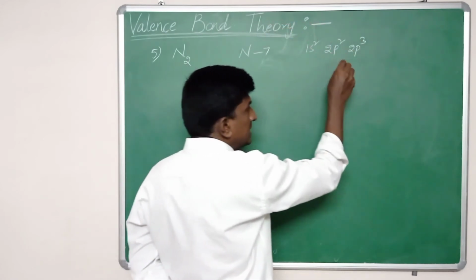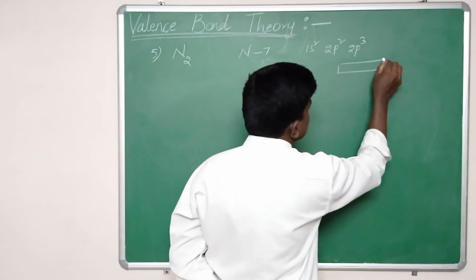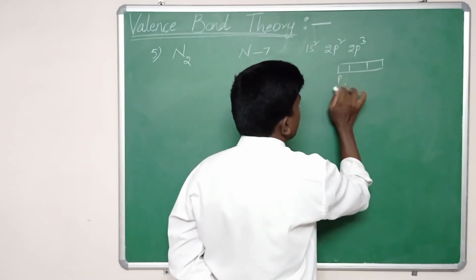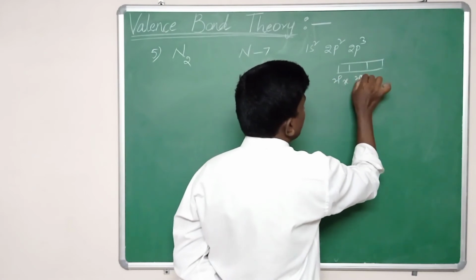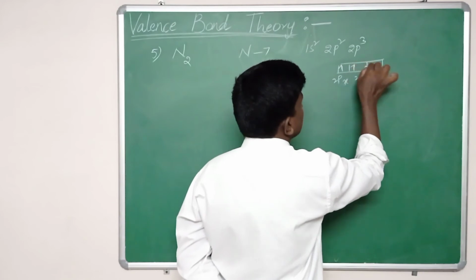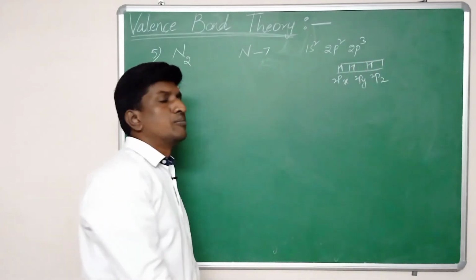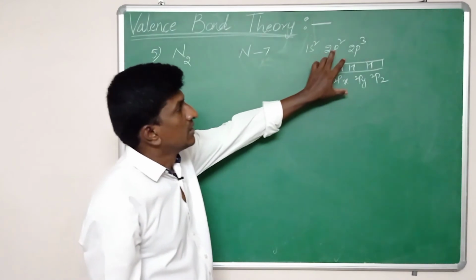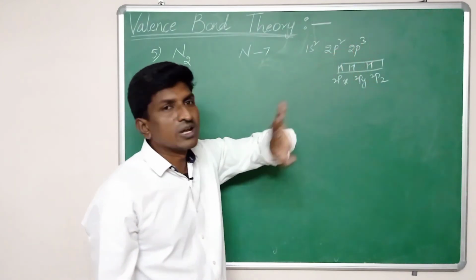So the 3 2p orbitals, 2px, 2py, 2pz, have unpaired electrons. To get stability, nitrogen requires 3 more electrons.